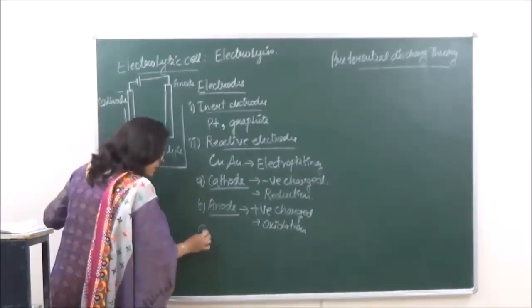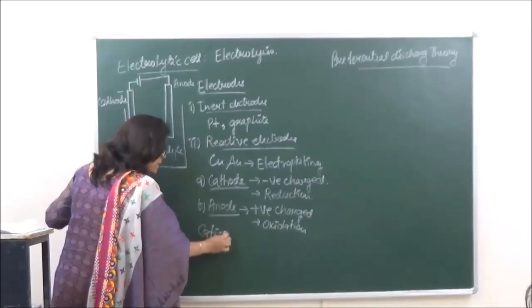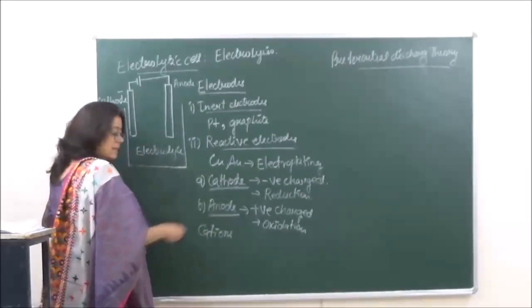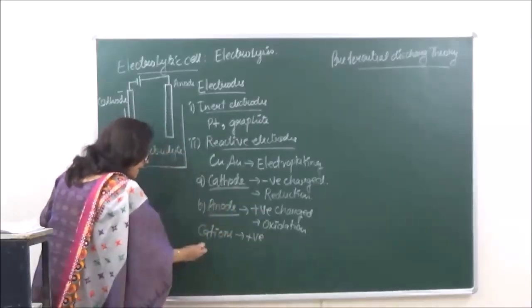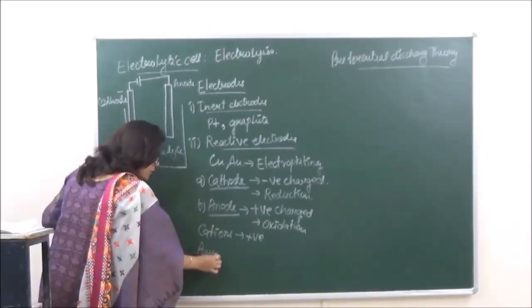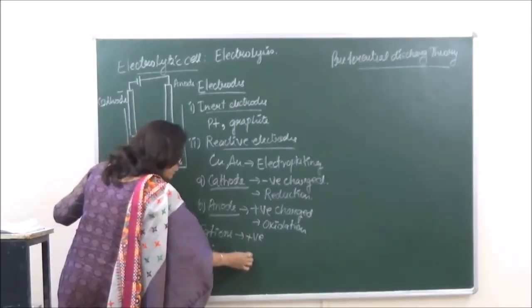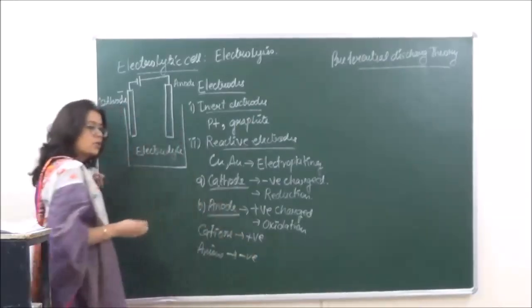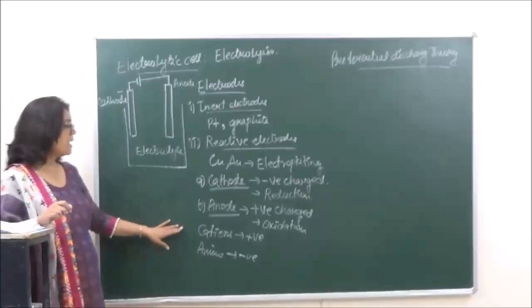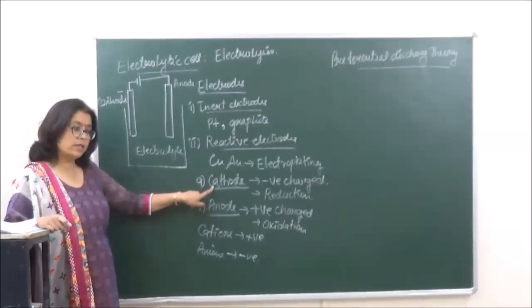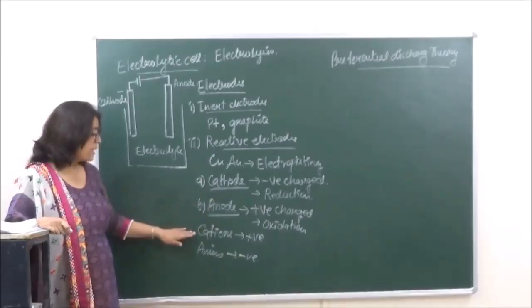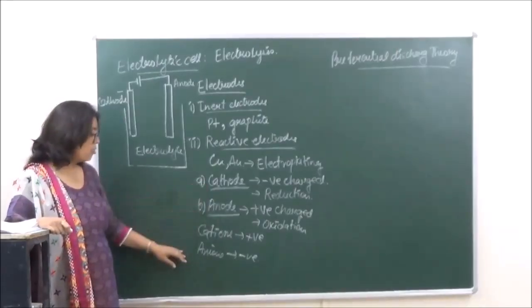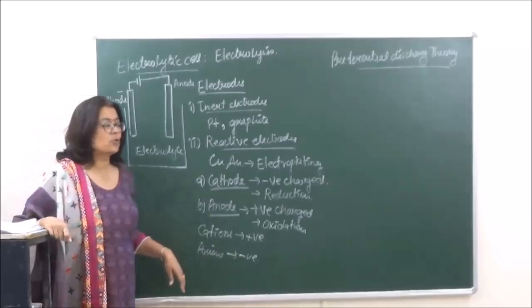The first type of ions are cations, which are positively charged, and the second type are anions, which are negatively charged. The cations are attracted to the negative terminal, which is the cathode, and anions get attracted towards the anode.